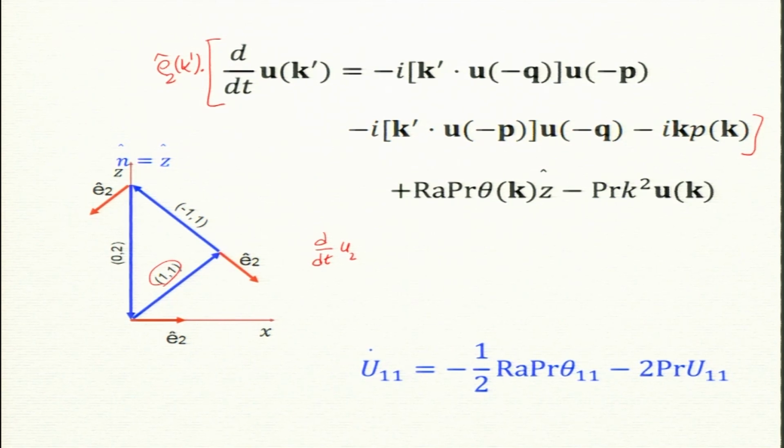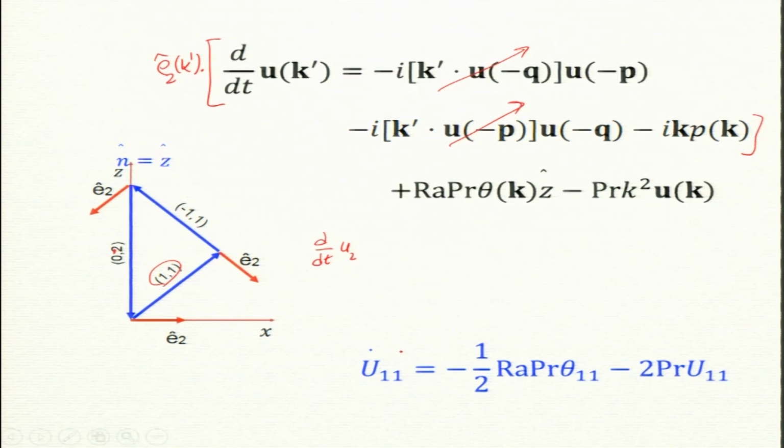In fact, it is quite easy to see that for this velocity field of this multiplied by velocity field of this. So, there are two velocities, p and q. The velocity field of 0 2 is 0, and 0 minus 2 is also 0. So, this term goes away. Okay.